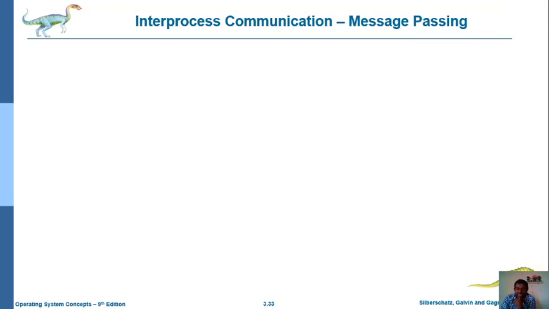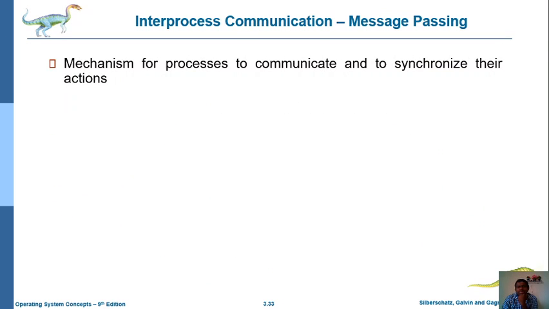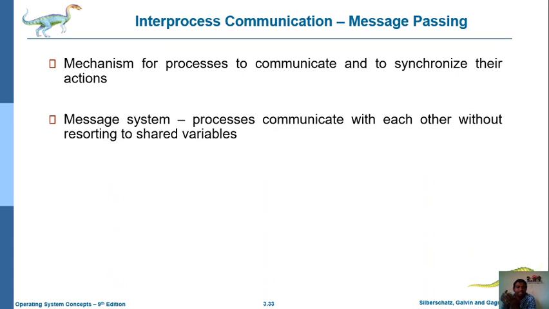And one more mechanism in inter-process communication is message passing. Already at the beginning of this session we discussed message passing and shared memory. In shared memory, more than one process commonly accesses some memory location. In message passing, we pass messages from one process to another process.